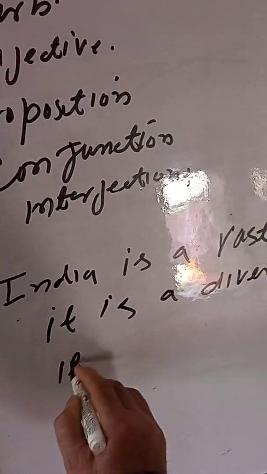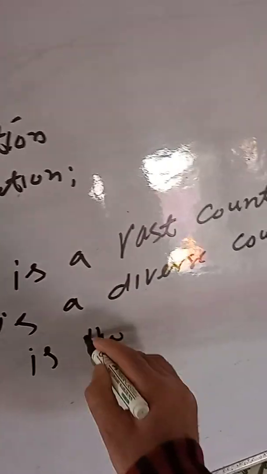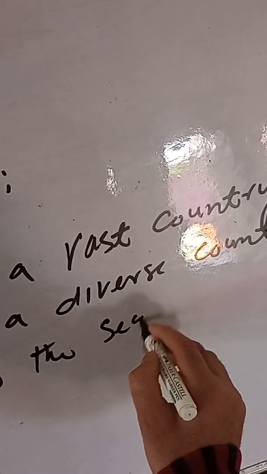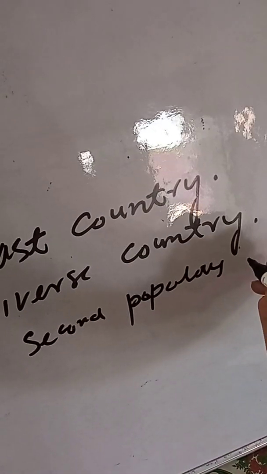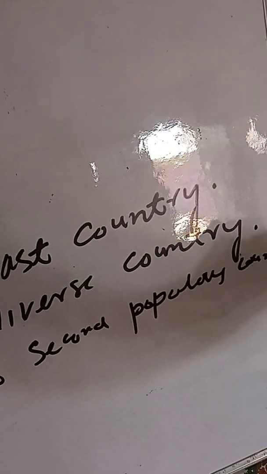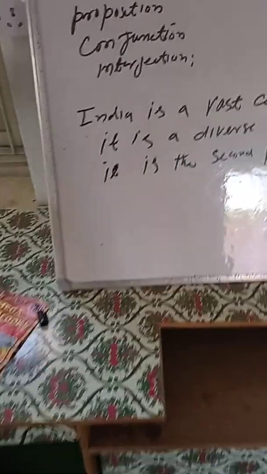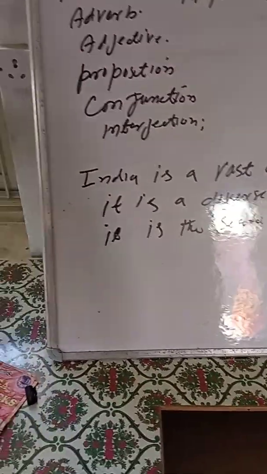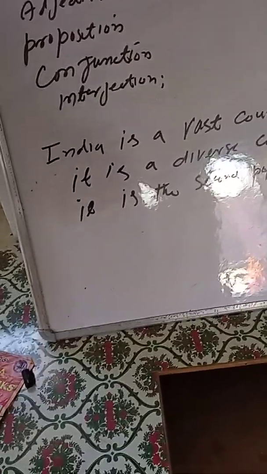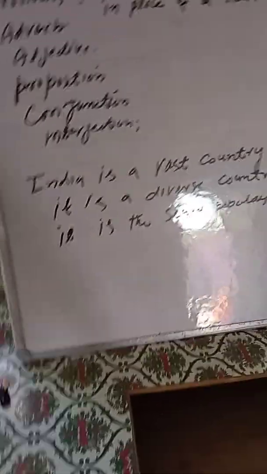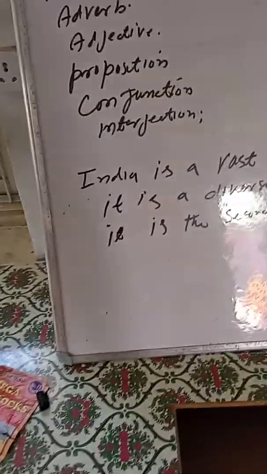It is the second most populous country in the world. What's it? It denotes India. India is a vast country, it is a diverse country, it is the second largest country in the world by population. This it that I'm using is actually a pronoun used instead of India.